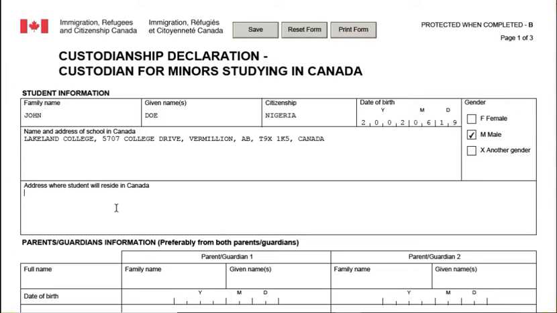So let's look at something like 5700 College Drive, Vermilion, AB, T8X 2K6. Let's say that's the address where the students will reside in Canada.